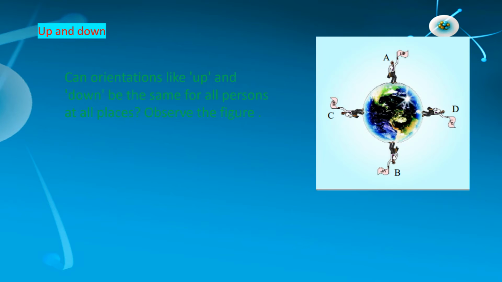Here we know that Earth is a sphere. The upward direction of the vertical position on its surface depends upon the place on the Earth's surface where the vertical is drawn. Hence, the notations up and down have no meaning unless the point on Earth's surface to which they refer is defined. Similarly, the words like longer and shorter are also relative words.